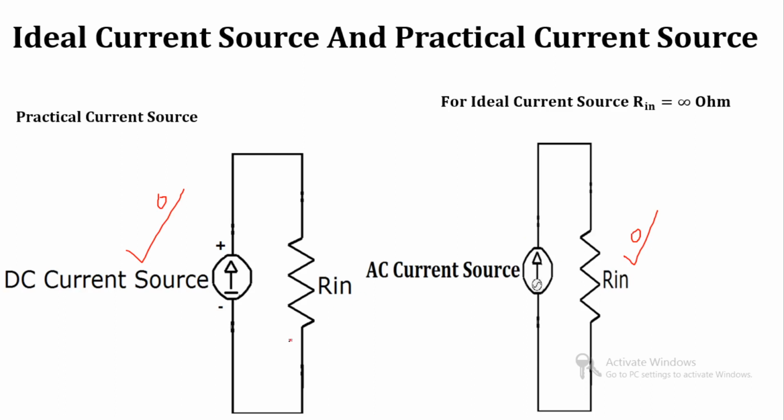Now again you can see that the internal resistance for a practical current source comes with a parallel connection. So we can say that for an ideal current source there is no parallel connection such as in a practical current source. So for an ideal current source the internal resistance is infinite ohm.